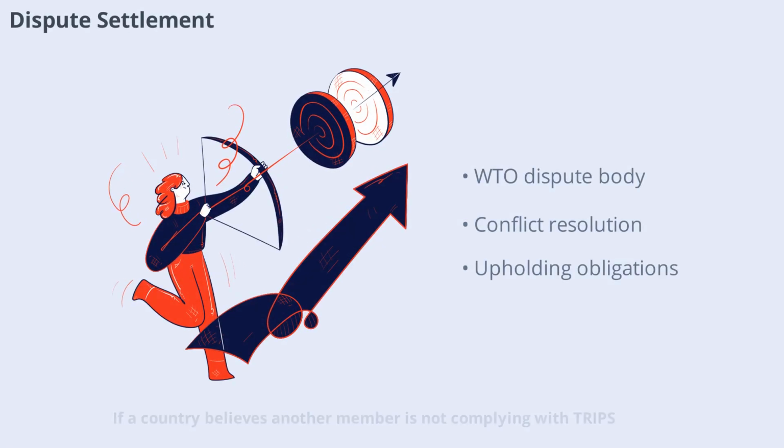If a country believes another member is not complying with TRIPS, it can bring a case to the WTO's dispute settlement body. This process helps resolve conflicts and ensures that all members uphold their obligations. The ability to settle disputes at an international level strengthens the credibility and effectiveness of the TRIPS agreement.